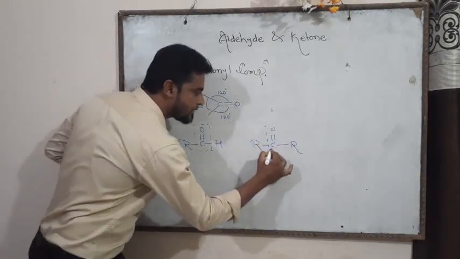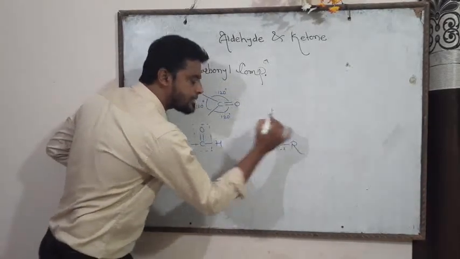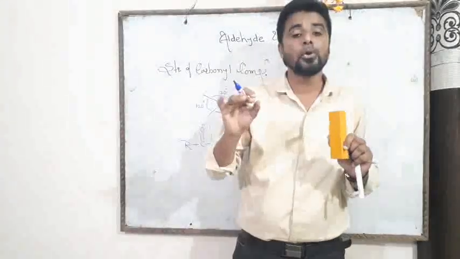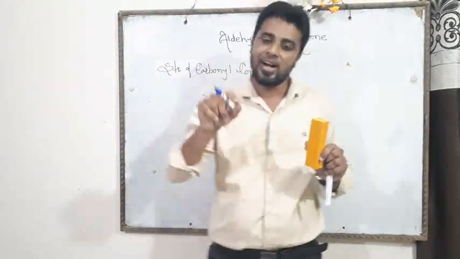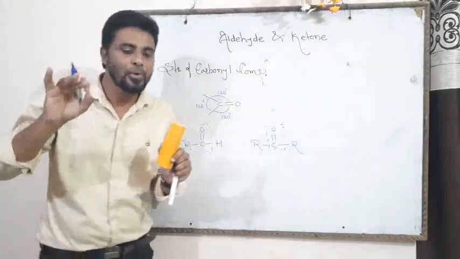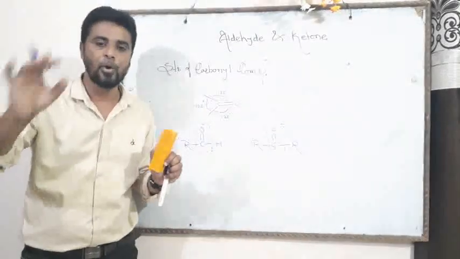This CO group is called the carbonyl group. Due to this reason, aldehyde and ketone are referred to as carbonyl compounds.